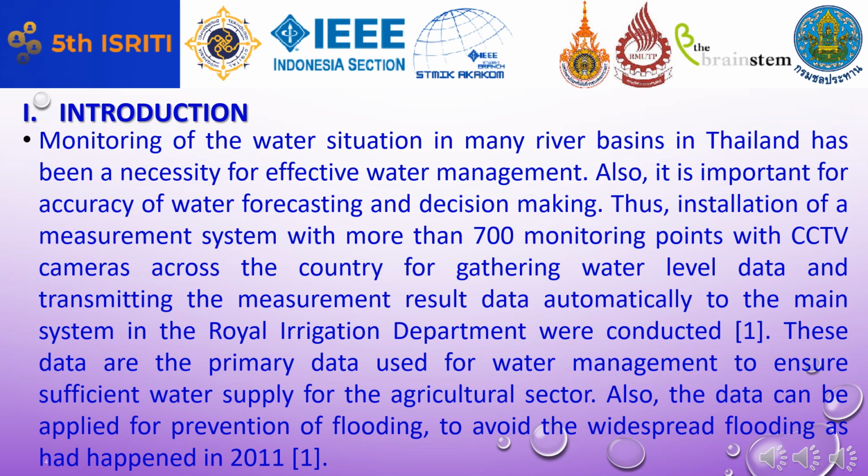Thus, a measurement system with more than 700 monitoring points with CCTV cameras across the country was installed for gathering water level data.